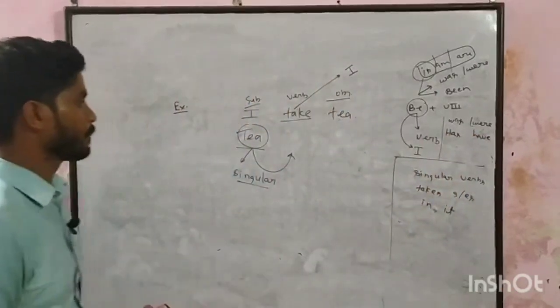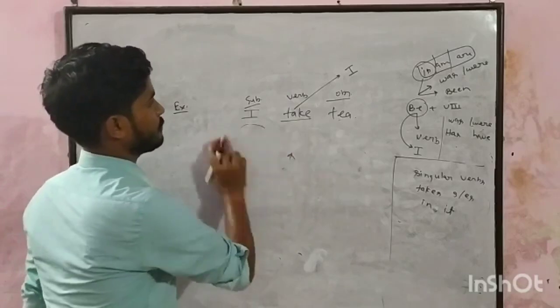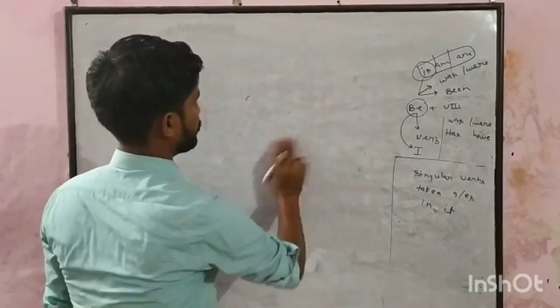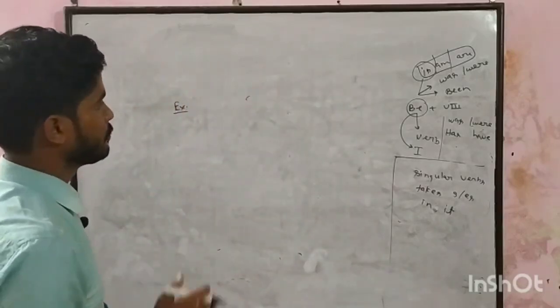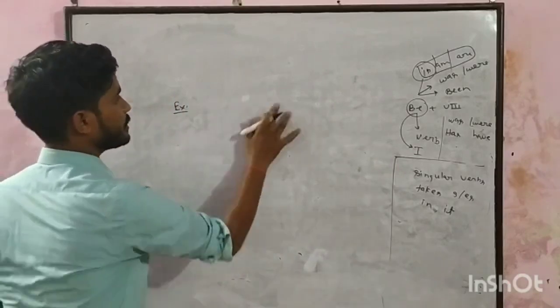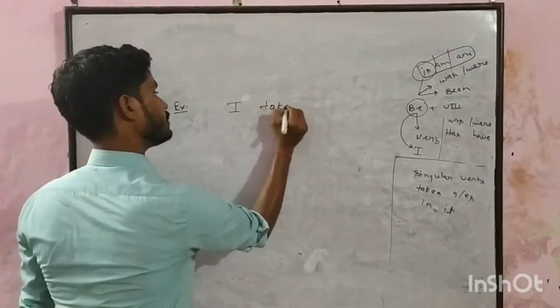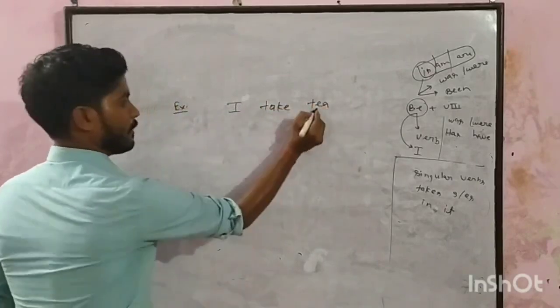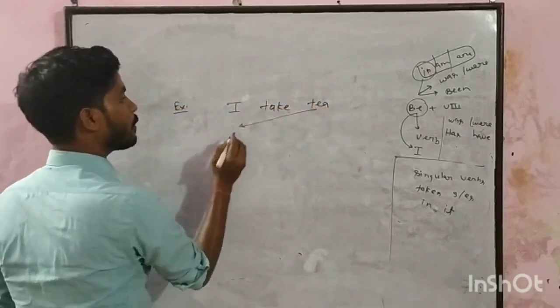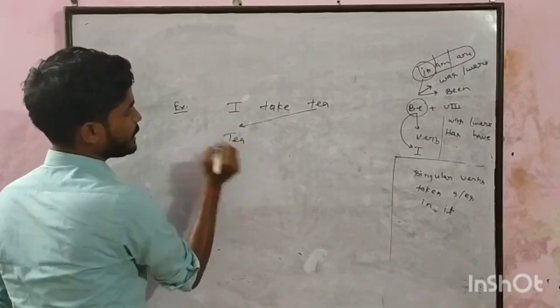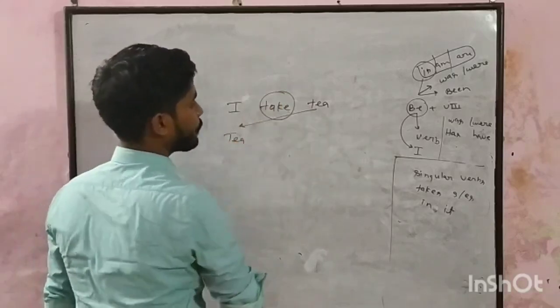Okay, next. I think I have not done the examples clearly. I'll take tea. First of all, put the object at the place of subject, that is tea.